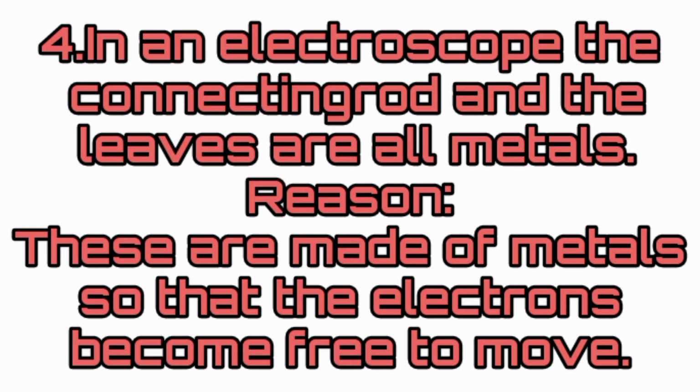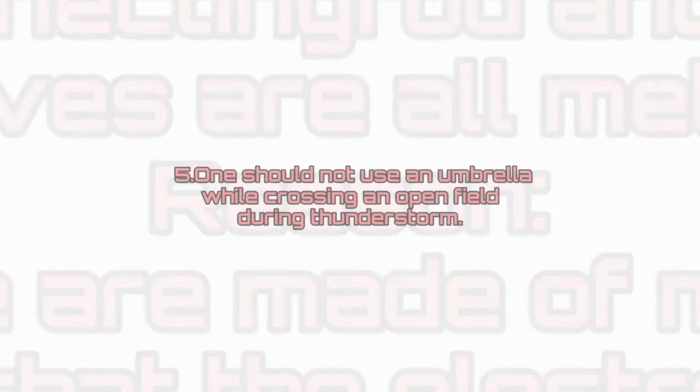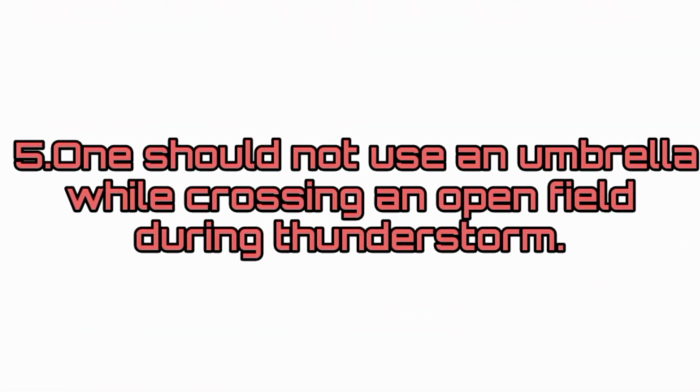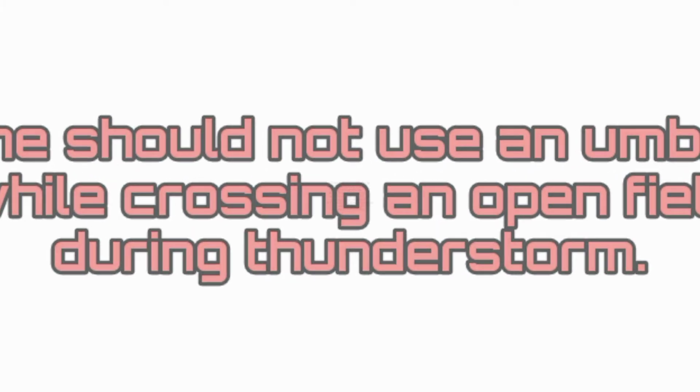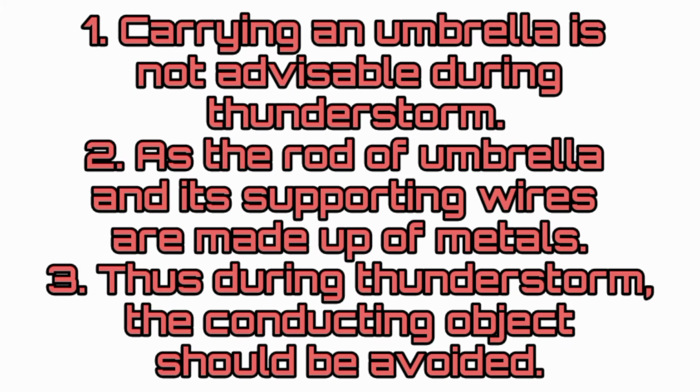Question number 4. In an electroscope, the connecting rod and the leaves are all metals. Reason. These are made up of metal so that the electrons become free to move. Question number 5. One should not use an umbrella while crossing an open field during thunderstorm. Reason. Carrying an umbrella is not advisable during thunderstorm. As the rod of umbrella and its supporting wires are made up of metals, thus during thunderstorm the conducting object should be avoided.